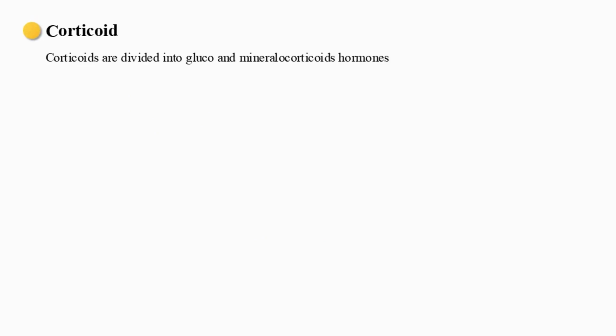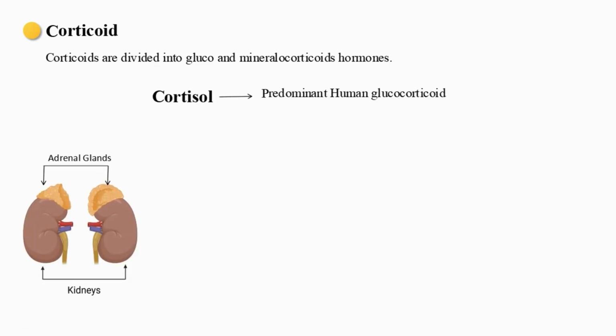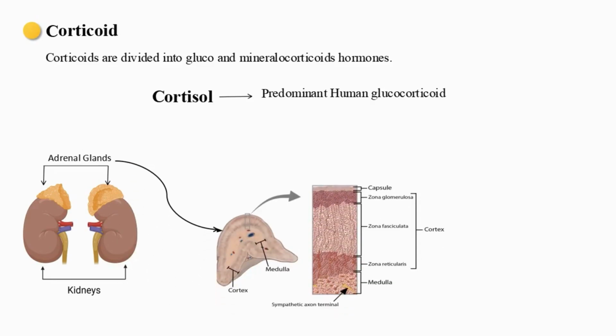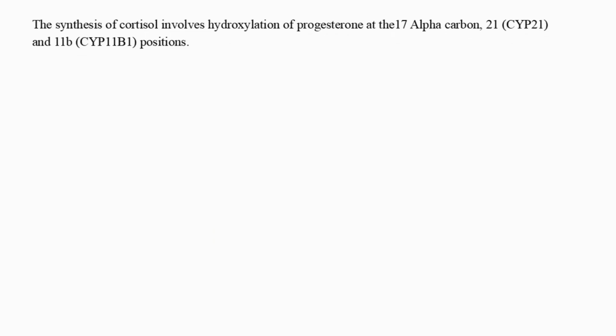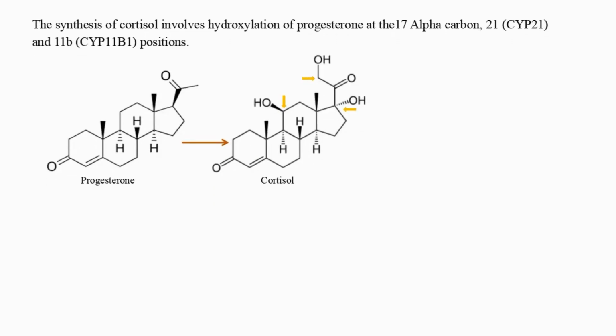Let's see the synthesis of corticoids. Corticoids are divided into glucocorticoid and mineralocorticoid hormones. The predominant human glucocorticoid, cortisol, is synthesized in the zona fasciculata of the adrenal cortex. The synthesis of cortisol involves hydroxylations of progesterone at carbon 17 alpha, carbon 21, represented by CYP21, and 11B, CYP11B1.